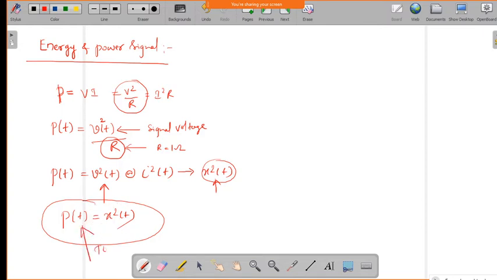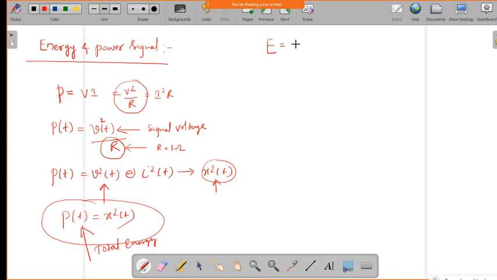So based on this, we can define the total energy of the signal, x square of t, or whatever signal x of t we have. Since we do not know whether this signal has finite duration or infinite duration, in the general case we can take it as infinite duration.